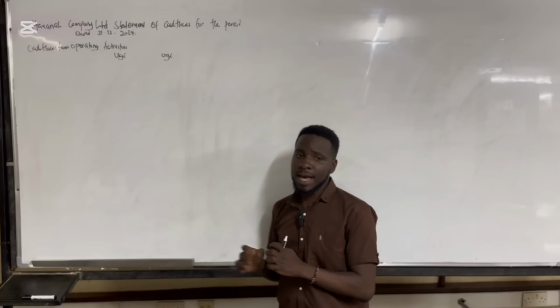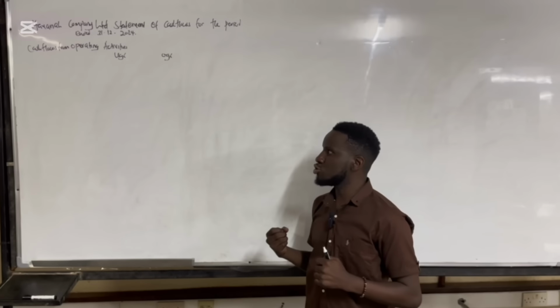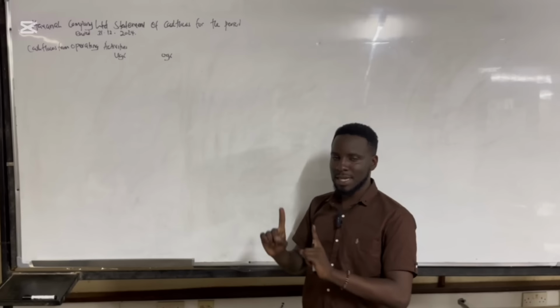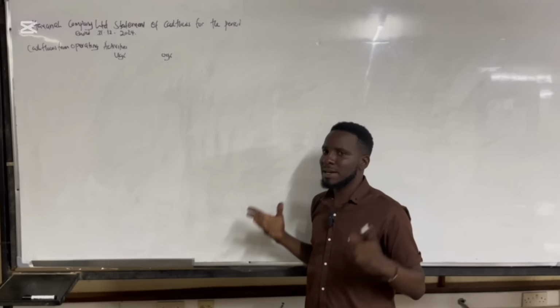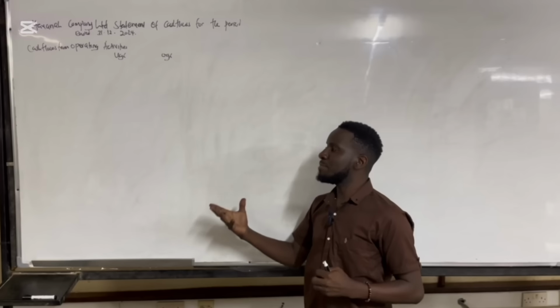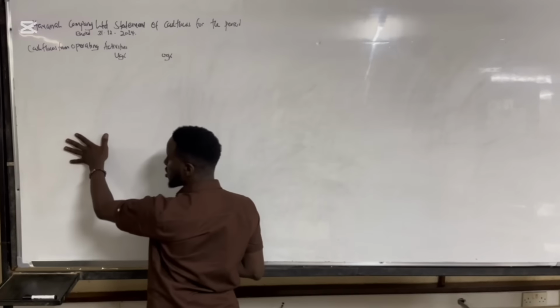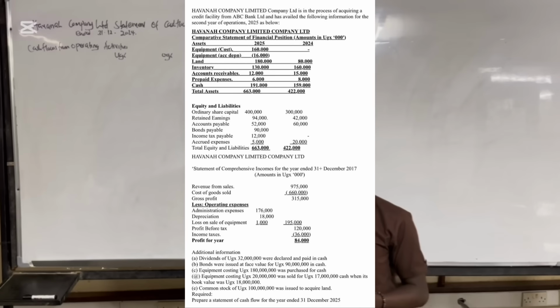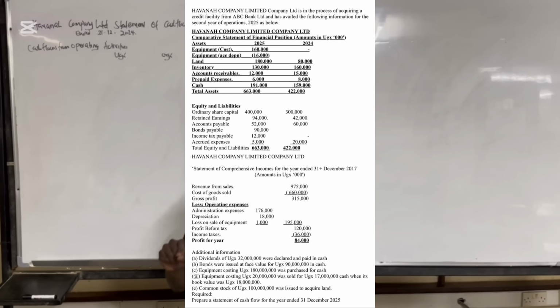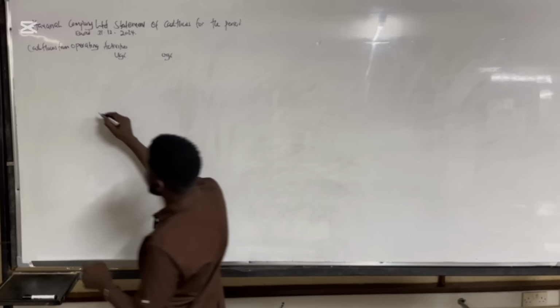Now, here I say that the very first thing that we should bring should be the net profit before interest and tax. But interest is not mandatory, while tax, every company should pay tax. So that means that they can either give you net profit before tax or net profit before interest and tax. Now, if you check in the question, they gave us an income statement, and in that income statement they gave us profit before tax. That means they didn't give us interest to be paid in that period. So it means that we only have taxes to be paid. So it means you're going to start with your profit before tax here.